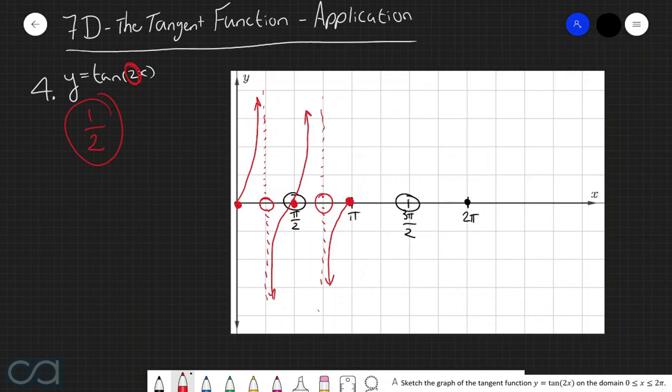Luckily for us, we can see a very nice pattern that's going on here. In that, every time we move over to the right by pi over 4 units, we alternate between an x-intercept and a vertical asymptote. X-intercept, vertical asymptote, x-intercept, so then we can continue that pattern in the right-hand direction. And so we therefore know that we're going to have another vertical asymptote here, an x-intercept here, a vertical asymptote here, and an x-intercept here. And so now by sketching out the rest of this function, we get the following.